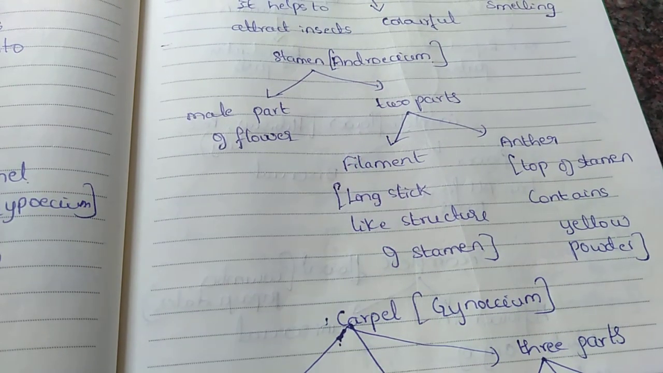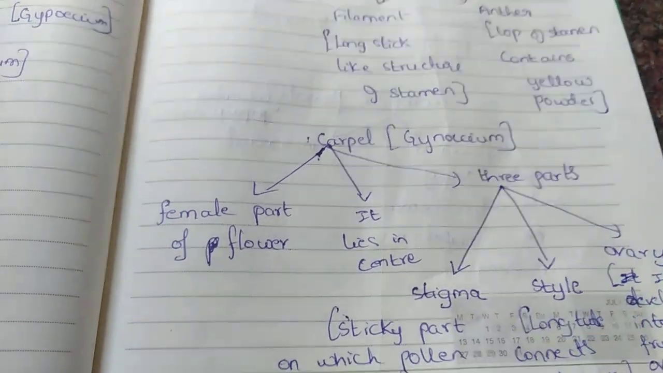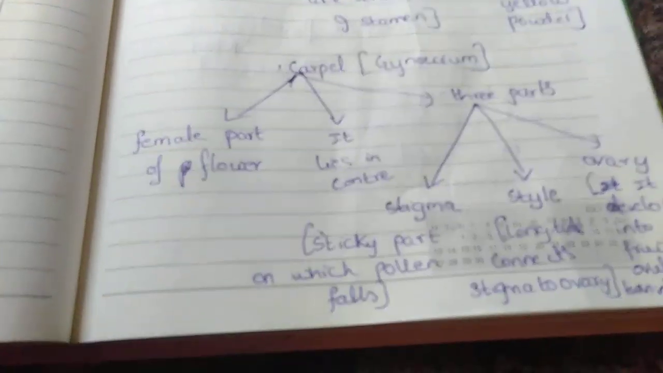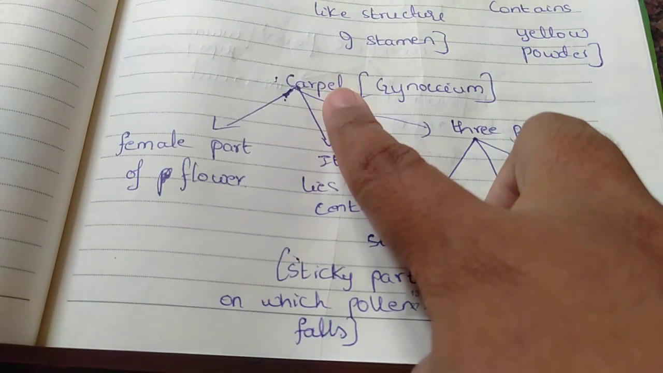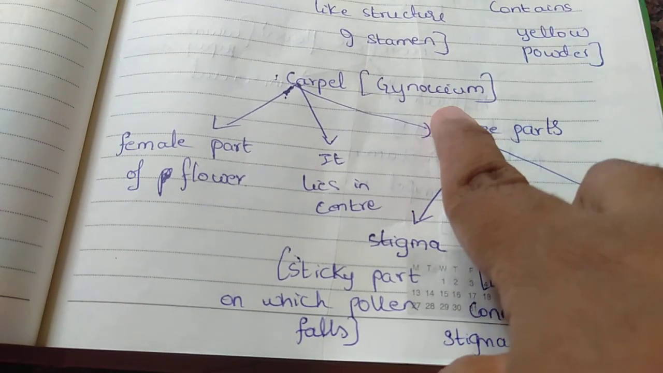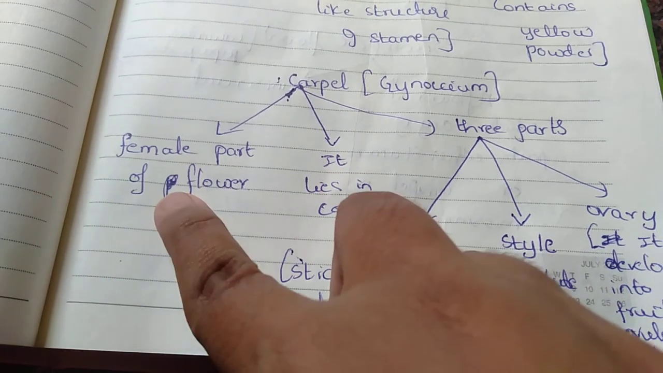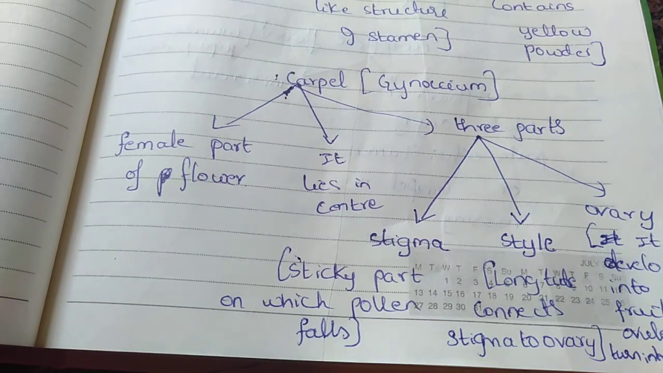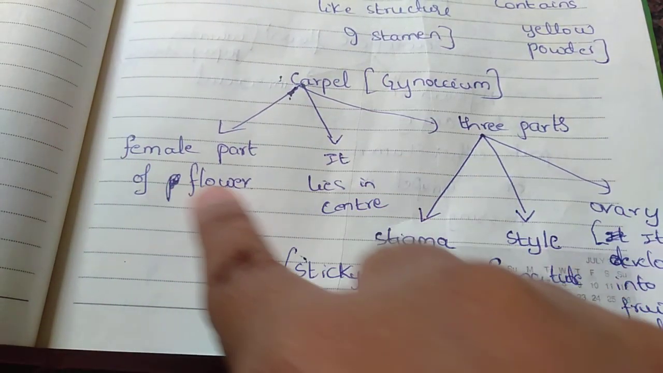Now I'll come to the next one. It is the carpel. Okay, carpel is also the same thing. Actually the carpel is also not such an easy thing, that is what I can tell you. The carpel we also call the gynoecium. It is called the gynoecium, the female part of the flower. See, the stamen is the male part of the flower, and the carpel is the female part of the flower because it has all the female contents.